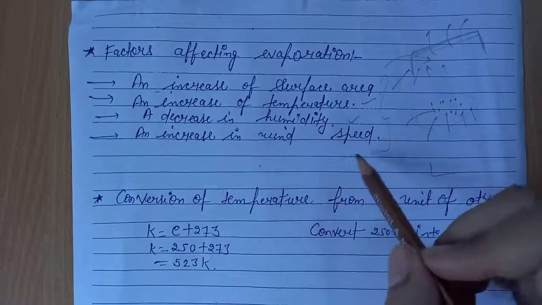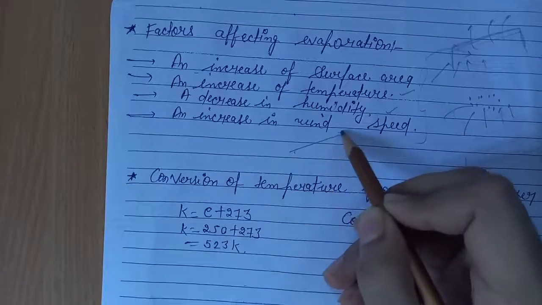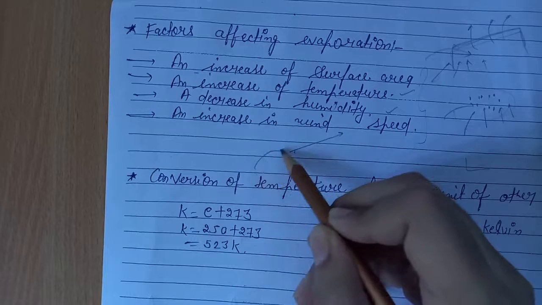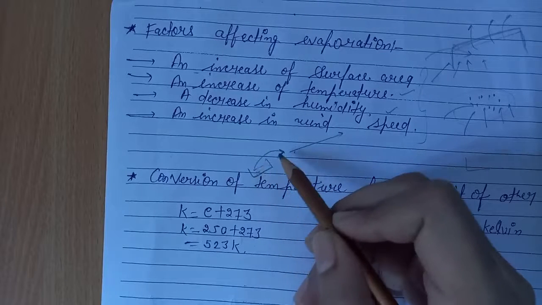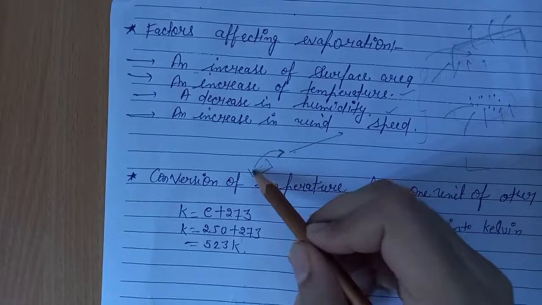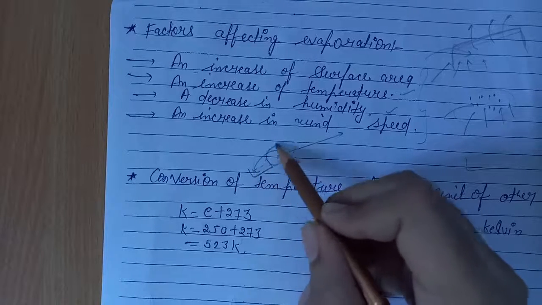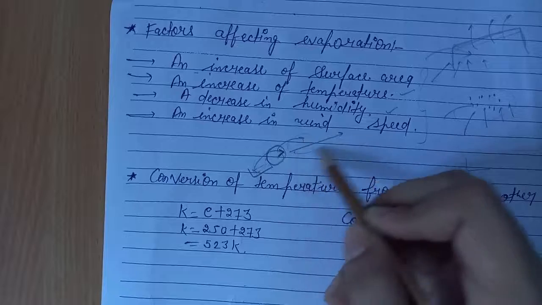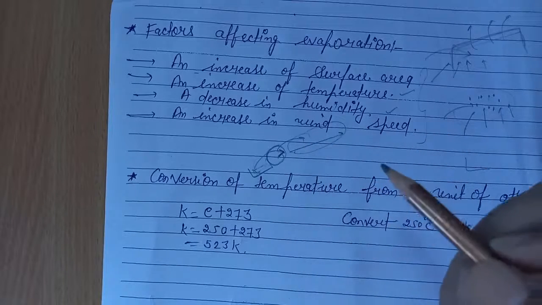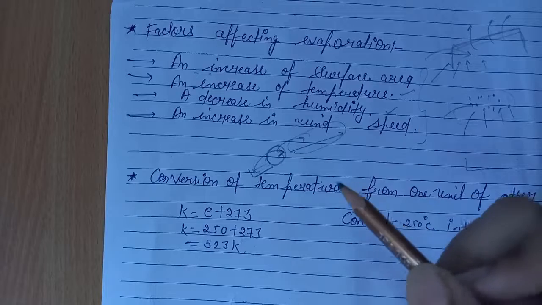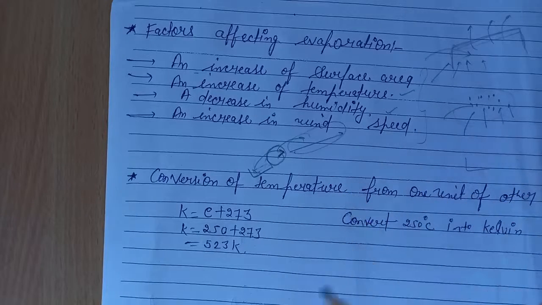And next is an increase in wind speed. If wind speed is high, then the vapor that is formed from the liquid through the process of evaporation is taken away by the wind. So an increase in wind speed increases the evaporation process. So these are the factors affecting the evaporation process.